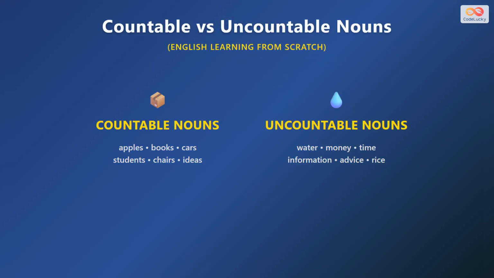Countable nouns can be counted one by one, like apples, books, cars. You can say 1 apple, 2 books. Uncountable nouns cannot be counted, like water, money, time. You cannot say 1 water or 2 monies. This difference is very important for using quantifiers correctly.